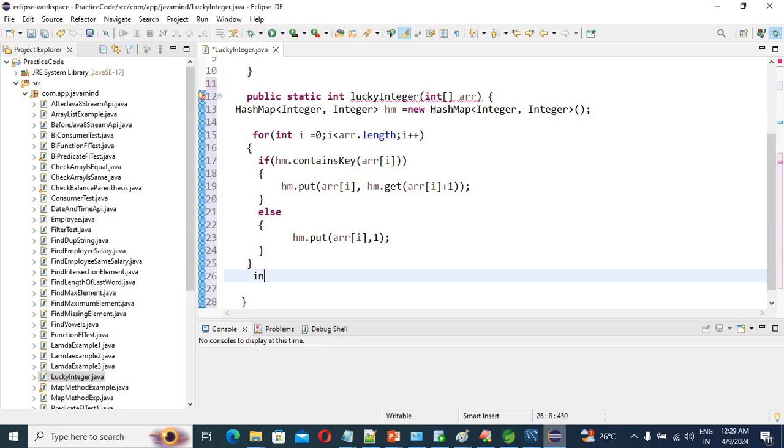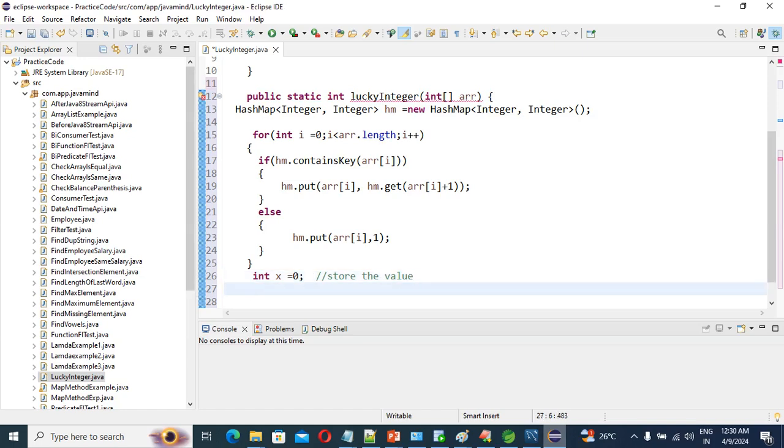So int x equals 0, to store the value, guys. For that purpose, we are going to take x equals 0.